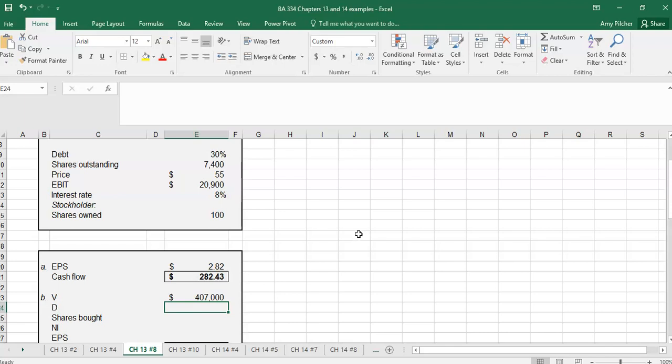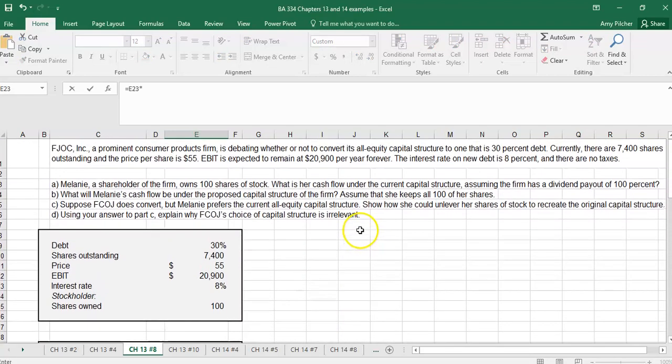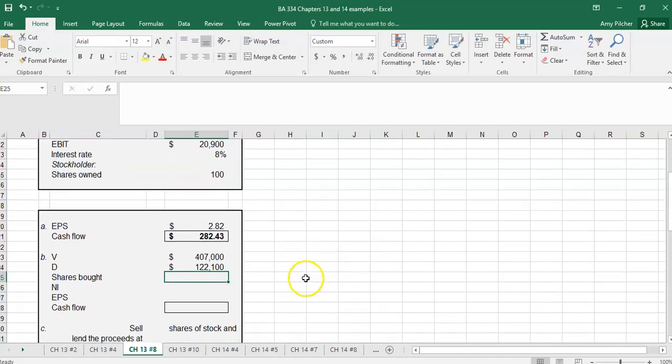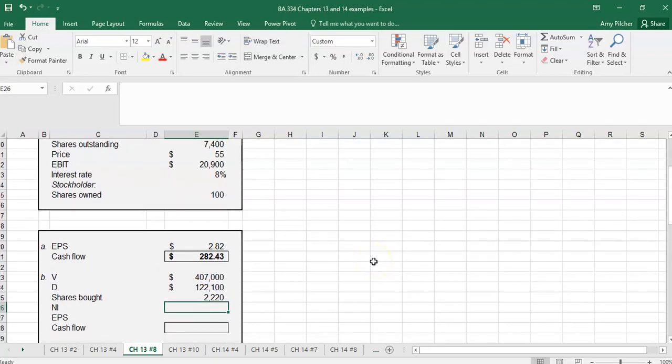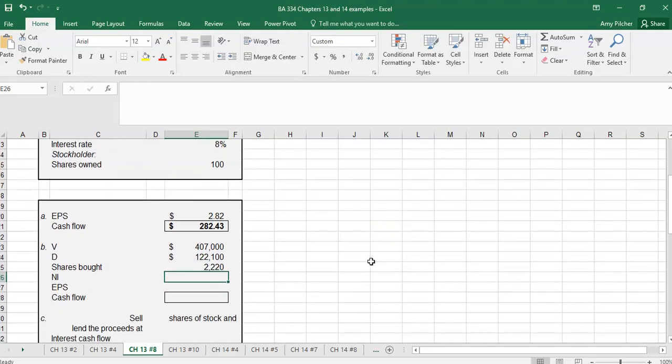If we're going to take on 30% debt, that is our equity times 30%. So we're going to take on 30% debt to buy back shares. So the number of shares we're going to buy then depends on the amount of debt divided by the $55 per share price. So we can buy back 2,220